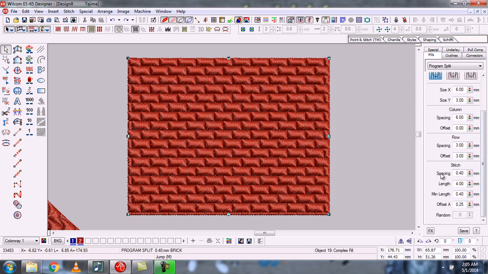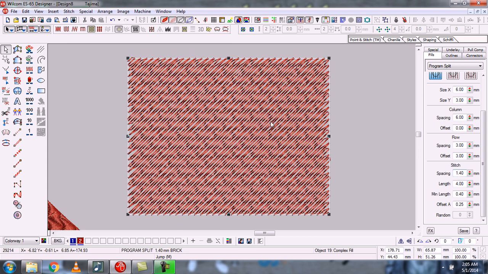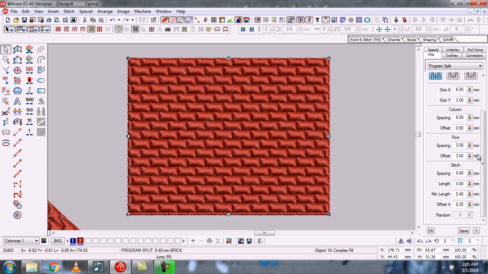So this is the spacing of stitches. This is the important thing. This is the spacing of stitches. We can decrease or increase the stitches. For example, it's 0.40. I am giving 1.40. So you can see that. We can also change them by pressing.